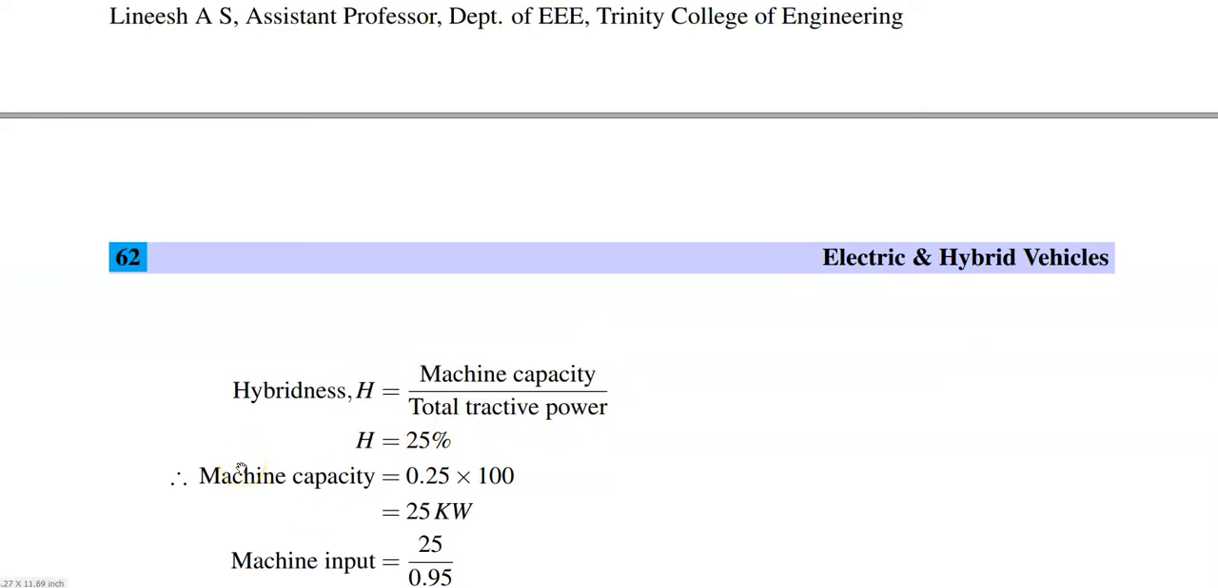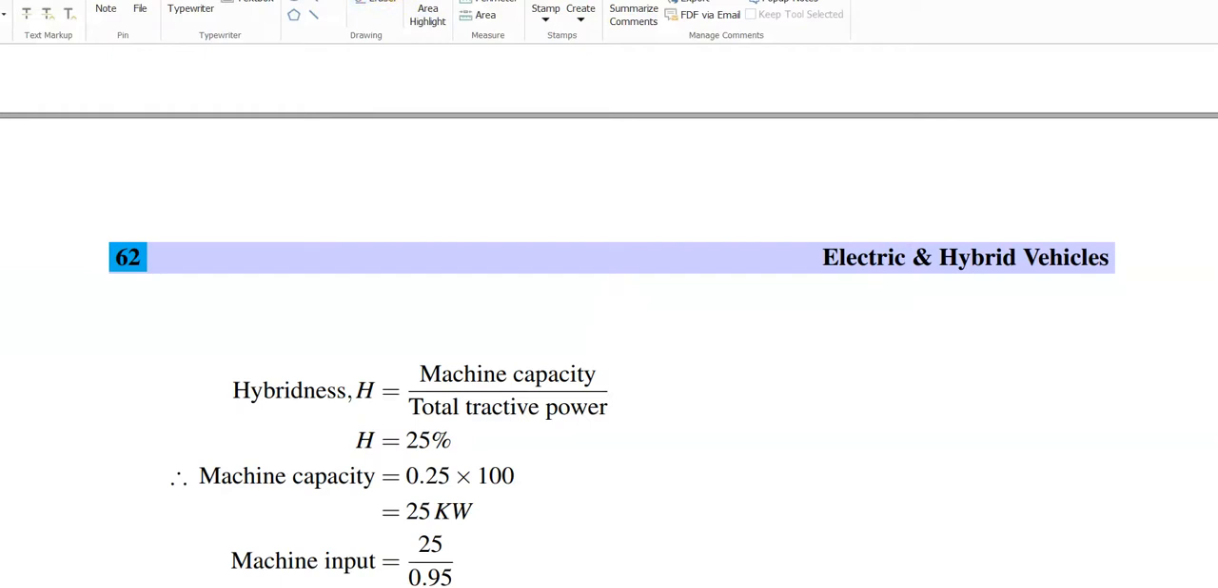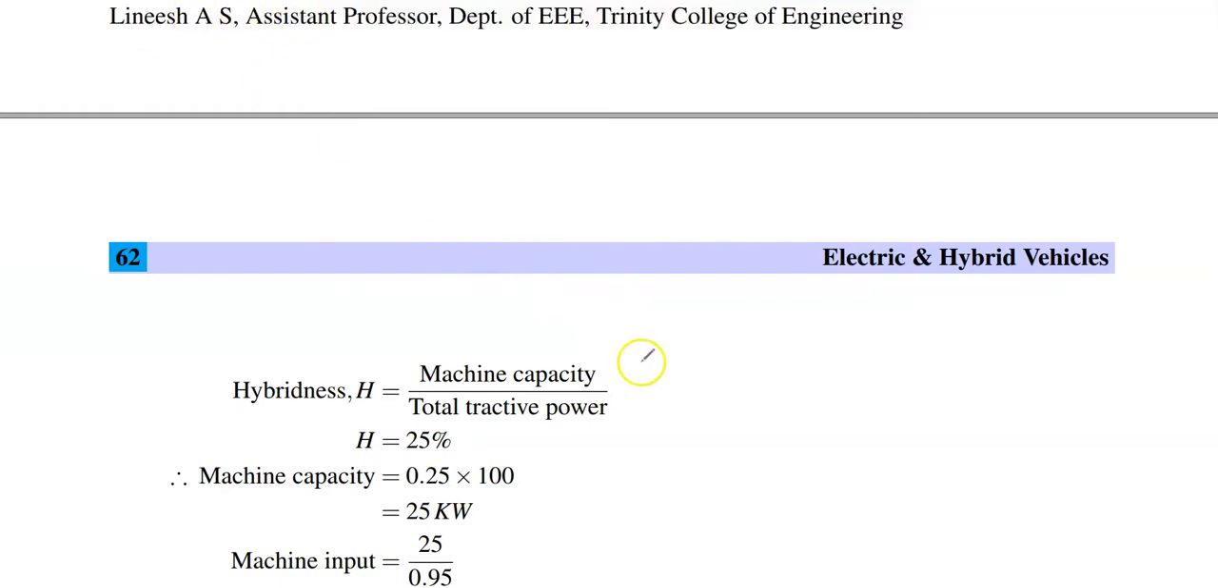That is H is equal to machine capacity by total tractive power. The total tractive power is 100 and the machine capacity is unknown. But we also know the hybridness, H is equal to 0.25. So from this formula, machine capacity is equal to H into total traction power, that is 0.25 into 100, which will give the machine capacity, that is 25 kilowatt.